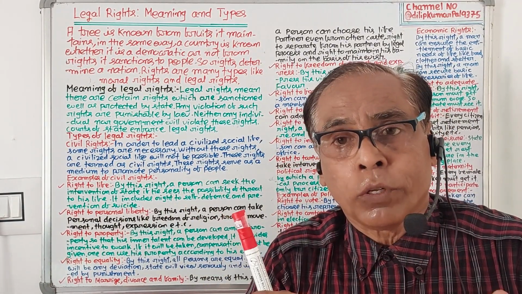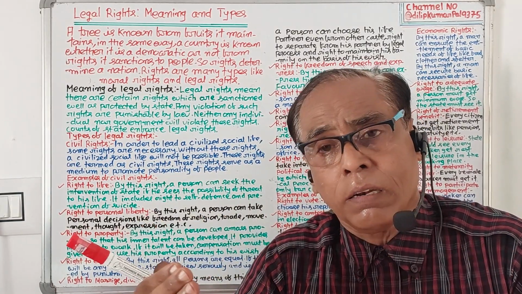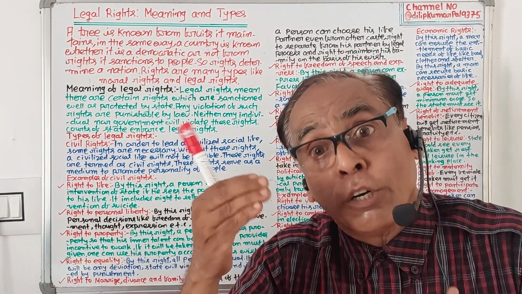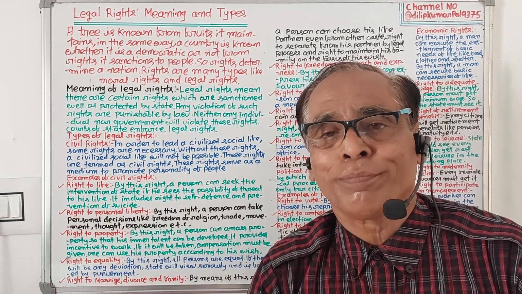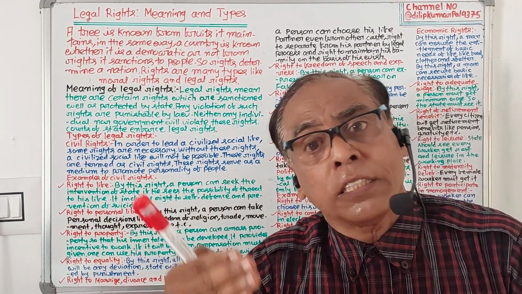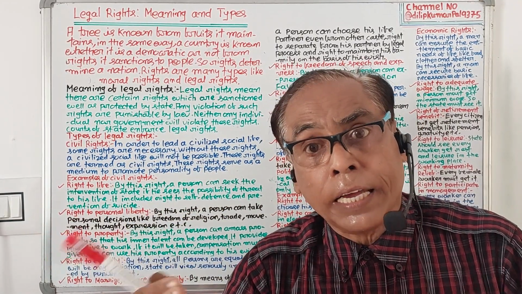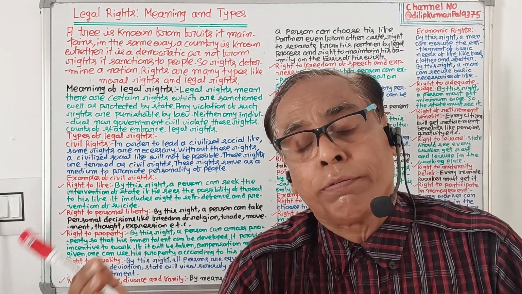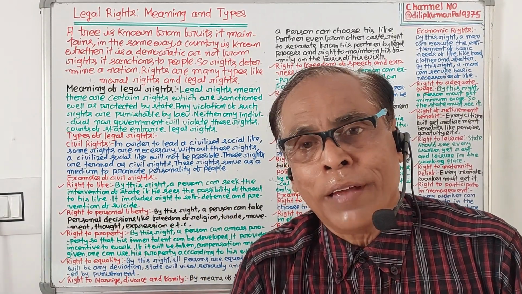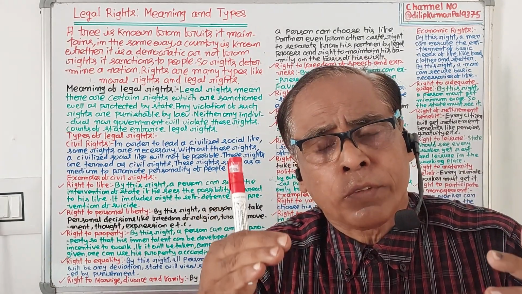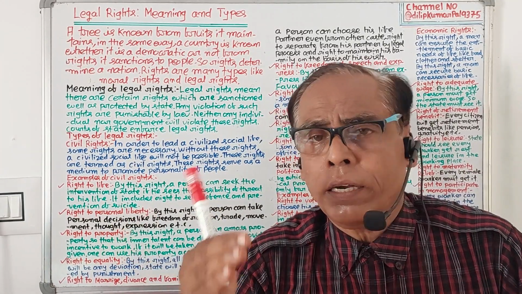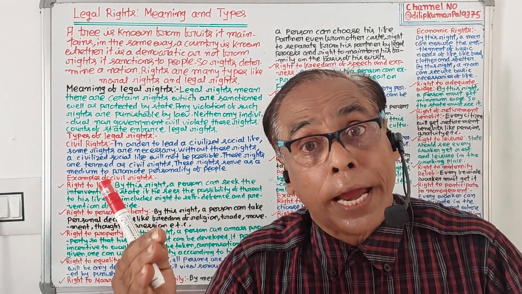Right to life means whenever a person feels that the security of his life is in danger, he can seek the intervention of the state. In that case, the state will come forward to help because it is a legal right. And right to life includes the right of self-defense and prevention of suicide.